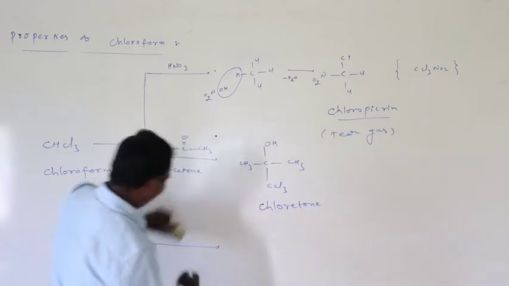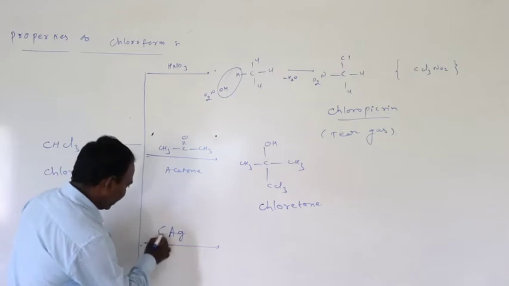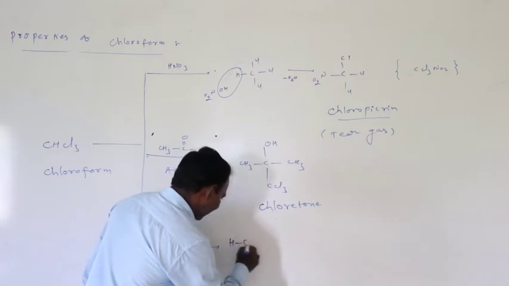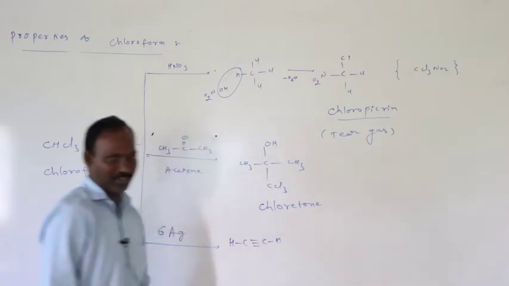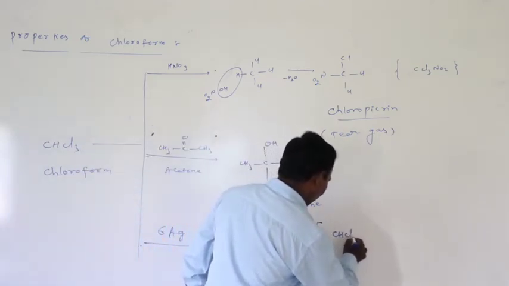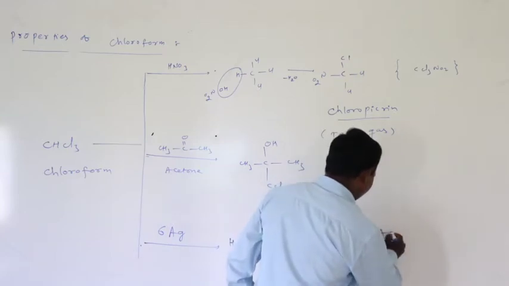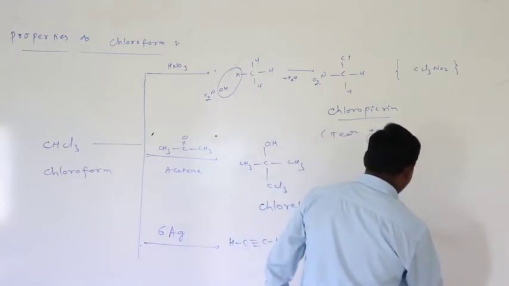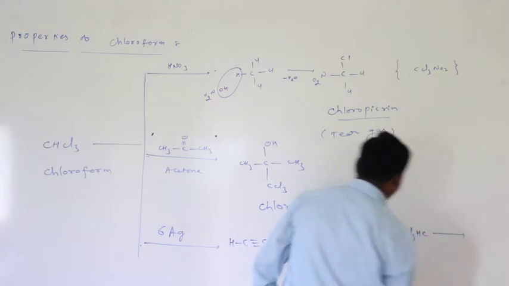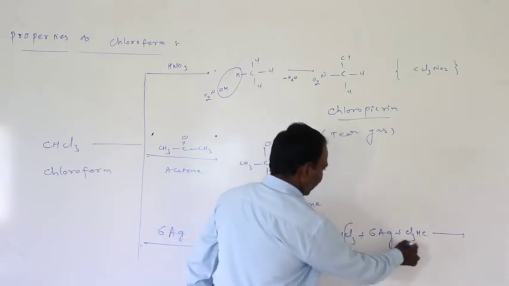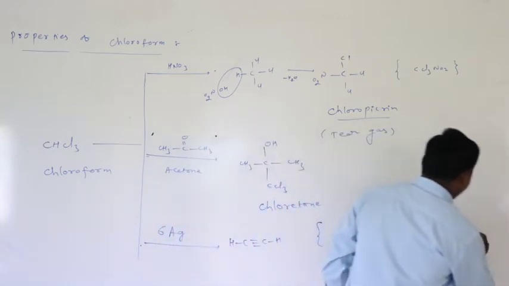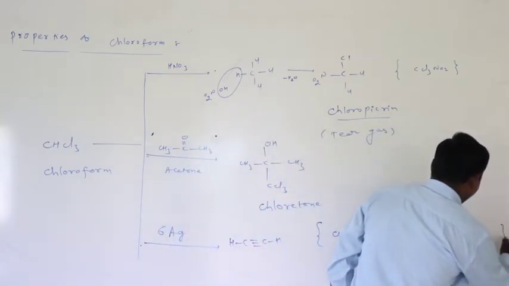This chloroform on treatment with silver powder, 6 moles of silver powder, forms acetylene gas, C2H2. Okay, how to write the equation? Here chloroform CHCl3 plus 6 moles of silver plus chloroform CHCl3, with removal of 6 moles of AgCl, gives C2H2, acetylene.